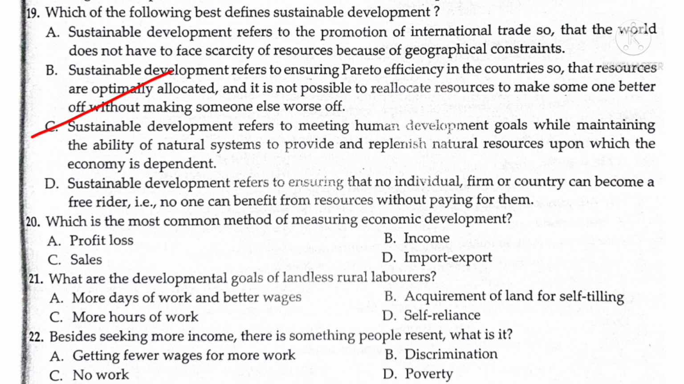20th question, which is the most common method of measuring economic development? Answer is B, income. 21st one, what are the developmental goals of landless rural laborers? Answer is A, more days of work and better wages. 22nd, besides seeking more income, there is something people resent. What is it? Answer is B, discrimination.